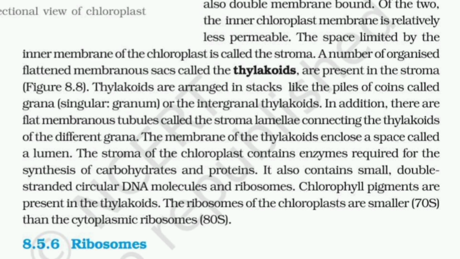The stroma of the chloroplast contains enzymes required for the synthesis of carbohydrates and proteins. It also contains small double-stranded circular DNA molecules and ribosomes. Chlorophyll pigments are present in the thylakoids. The ribosomes of the chloroplast are smaller than the cytoplasmic ribosomes.